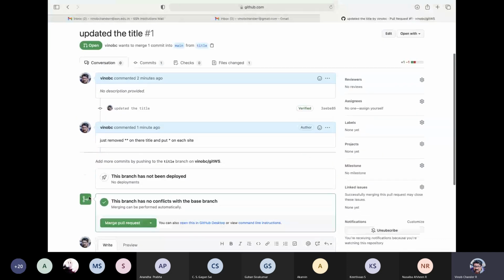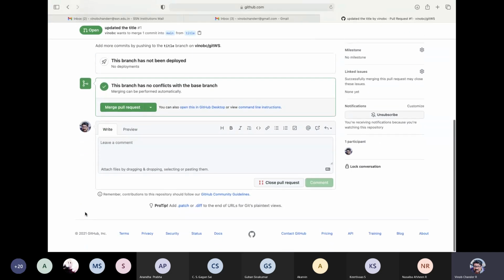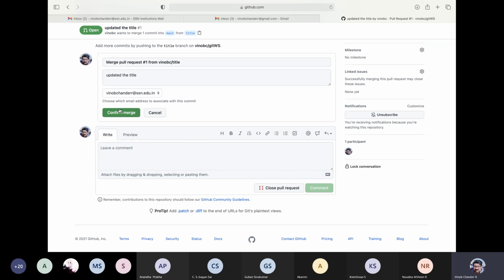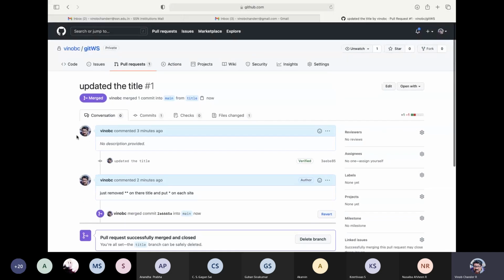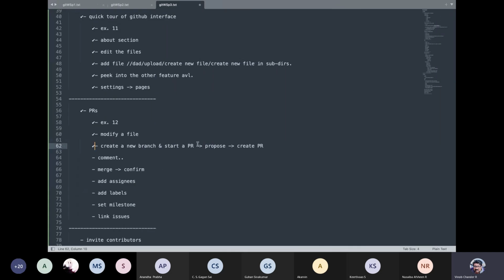And then merge the pull request through GitHub. So for example, let us do this merge pull request. Let us click this and click confirm merge. Okay, so this pull request has been merged. We have just given the title as updated title and we have merged this. So this is done.